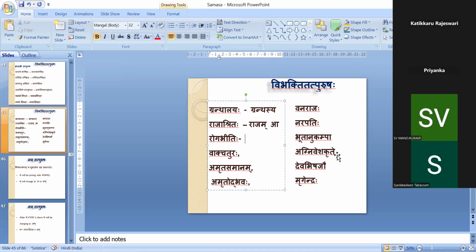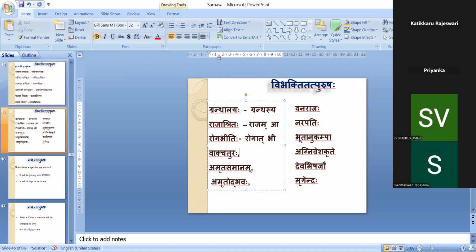Bhaya Shabda will be in which Vibhakti? Before Bhaya, we have to use Panchami, isn't it? Therefore it will become Rogat Bhiti. Bhiti, Bhaya, and Bhita, any Bhaya-arthaka Shabda will come here.